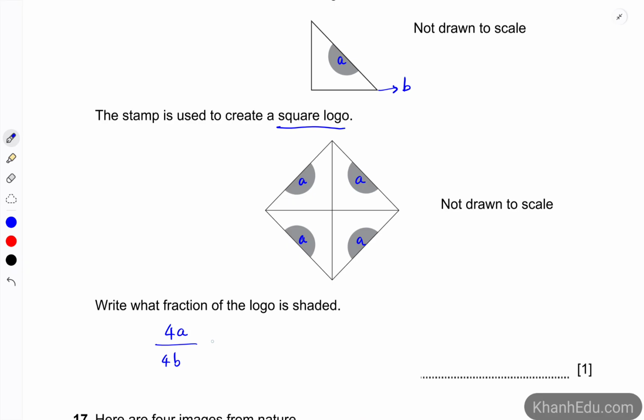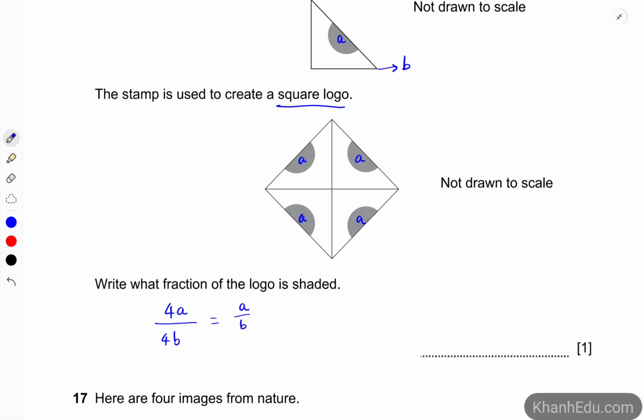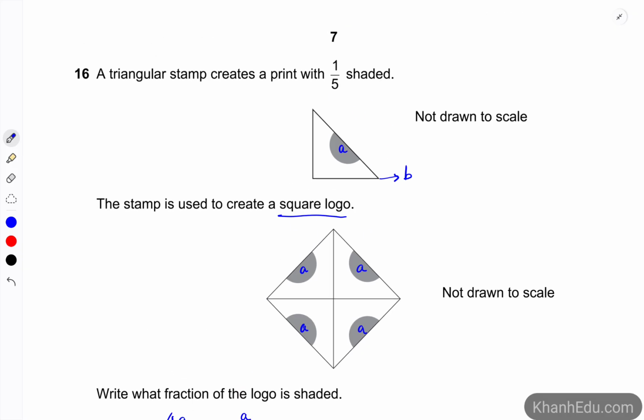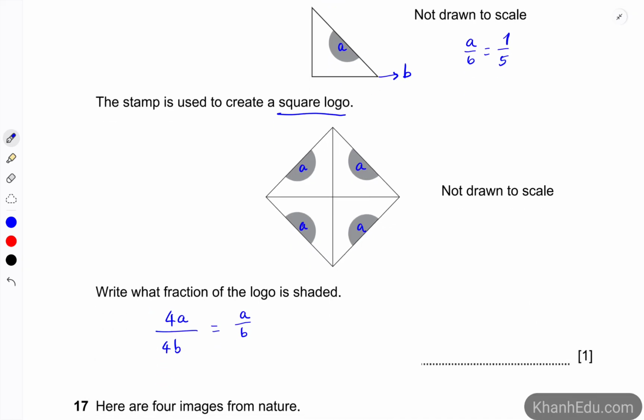So that one would be simplified to become A over B. And as we know, A over B is 1/5, as in the first sentence. So the fraction of the logo that is shaded stays the same. That is 1/5.